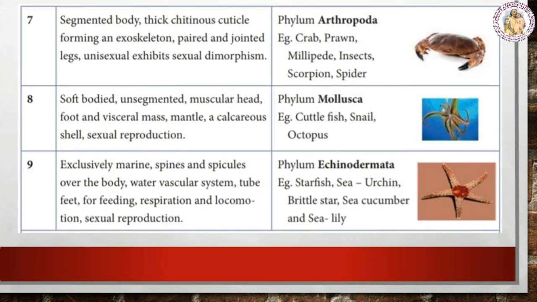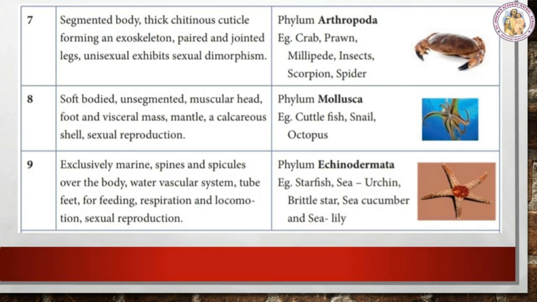Next, phylum Arthropoda, examples crab, prawn, millipede, insects, scorpion and spider. The general characters of these animals are they have a segmented body, thick chitinous cuticle forming an exoskeleton, paired jointed legs, unisexual, exhibiting sexual dimorphism. What is meant by sexual dimorphism? The difference between the males and females of the same species, such as color, shape and size.